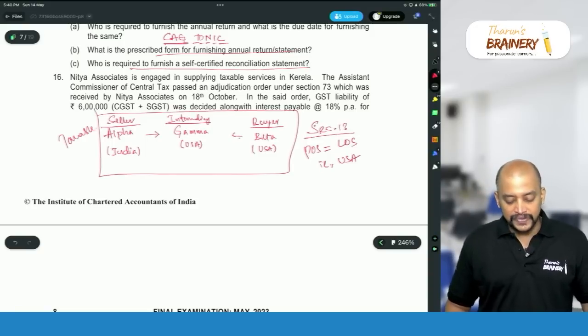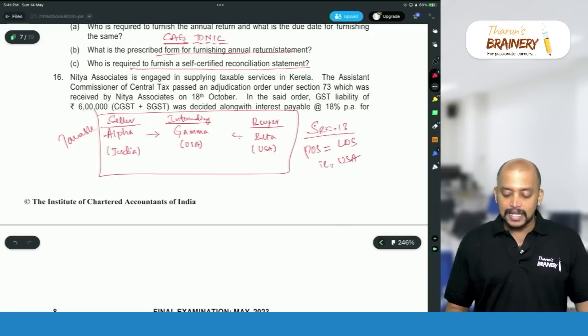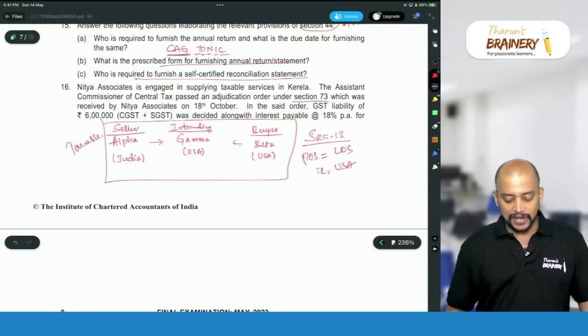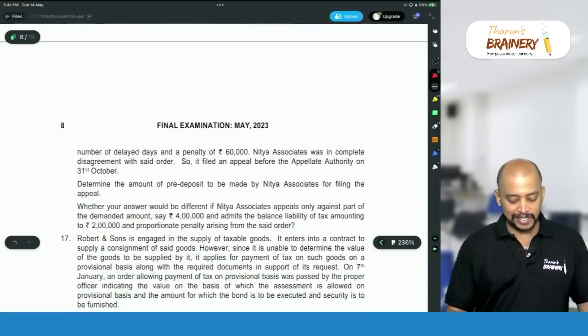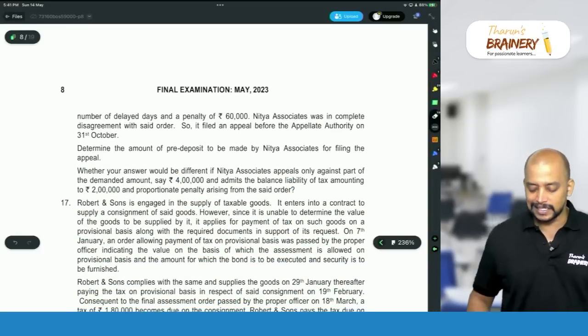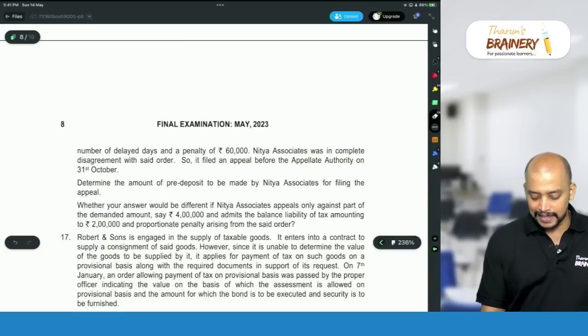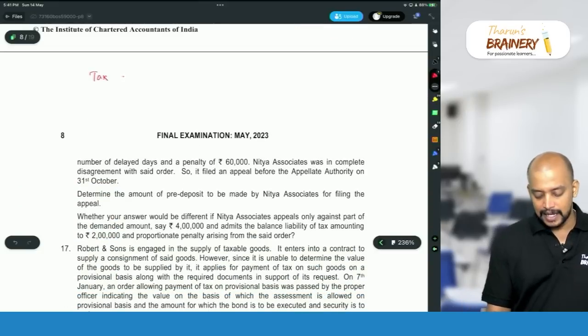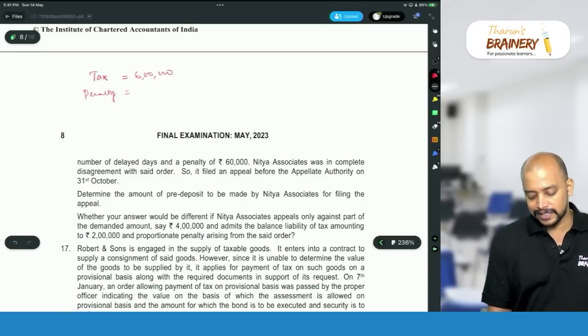The Assistant Commissioner of Central Tax passed an adjudication order under section 73, which was received by Nitya Associates on 18th October. In the said order under 73, GST liability of 6 lakhs was decided along with interest at 18% for the number of delayed days and penalty 60,000. So what is the tax? The tax payable will be 6 lakhs, and being section 73 penalty, it is 10% of tax, 60,000, and interest as applicable, 18% as applicable.